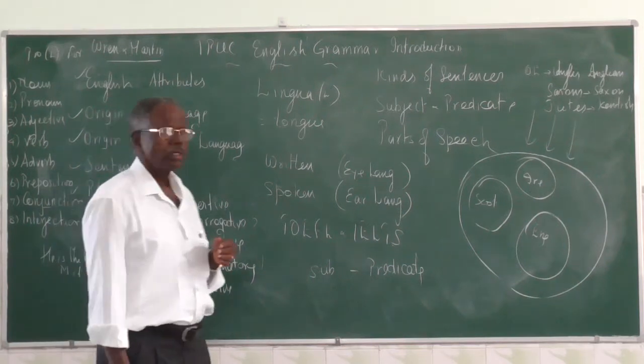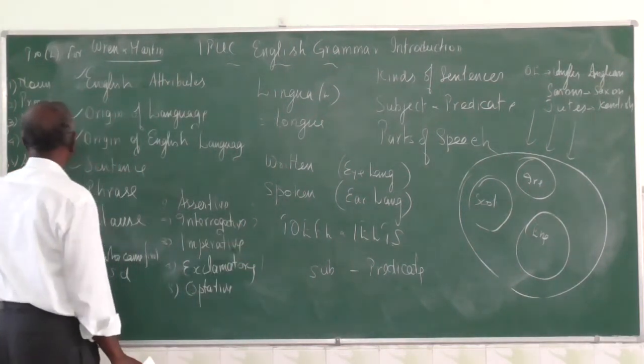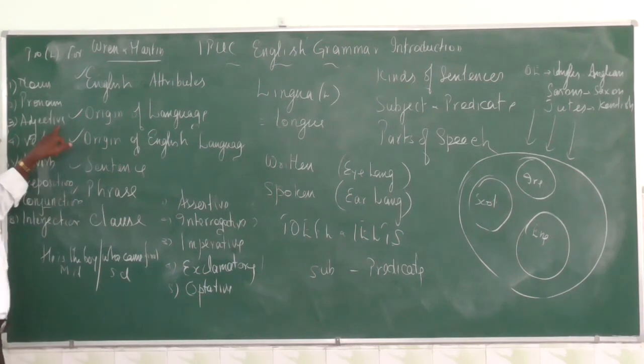Then third is adjective. So adjective is a word which qualifies a noun. It goes with a noun: sweet orange, pretty girl, smart boy. Then verb. It is a word which tells what the subject is or what the subject does. Then adverb. It is a word which qualifies a verb, adjective, or another adverb.